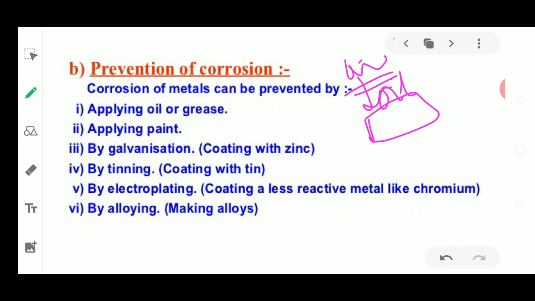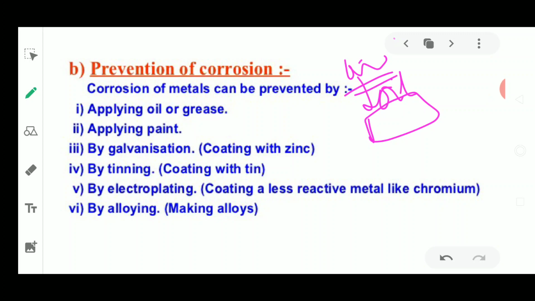Now what is this galvanization? Galvanization is a coating of the iron metal with the help of any other metal, that is zinc and tin. Okay, it is being coated with the help of zinc and tin, where it is going to cut the supply of oxygen and moisture both. Now next, by tinning, it is again a type of galvanization where we use tin.